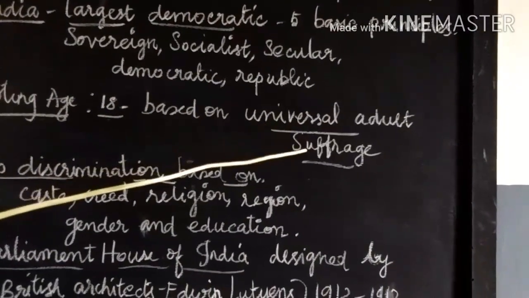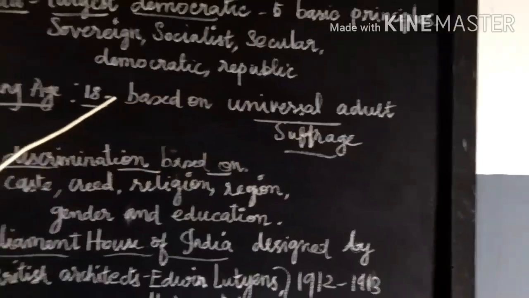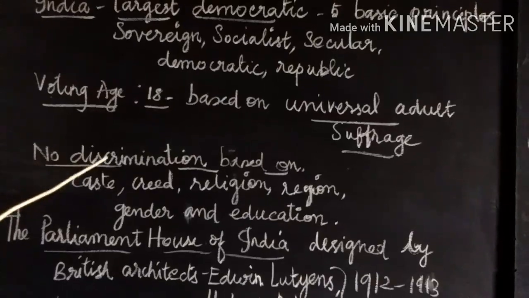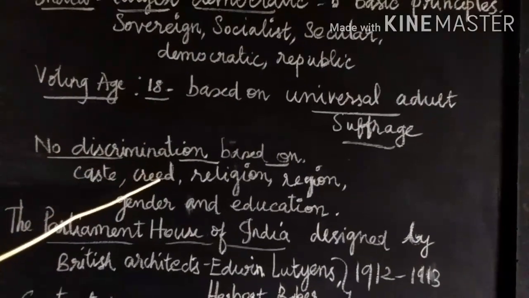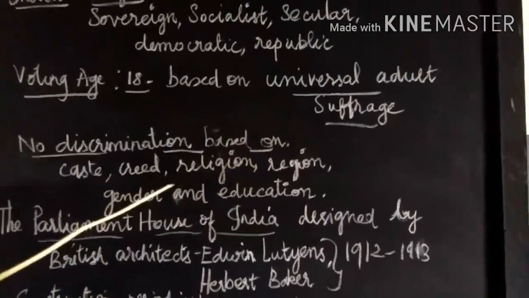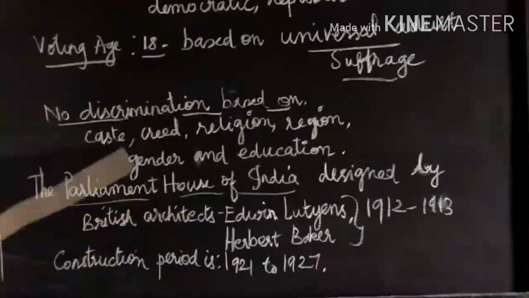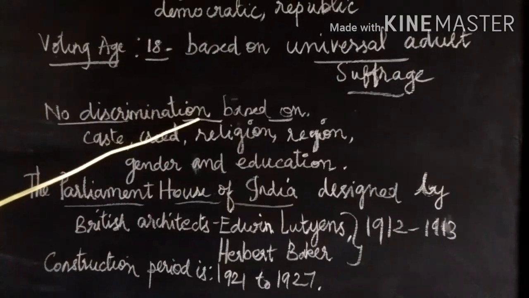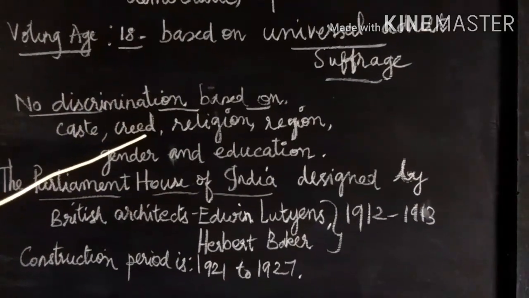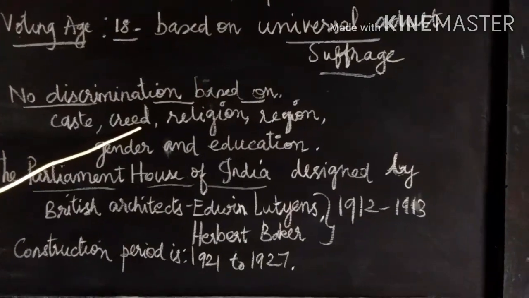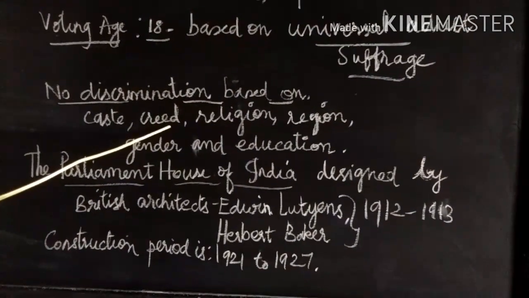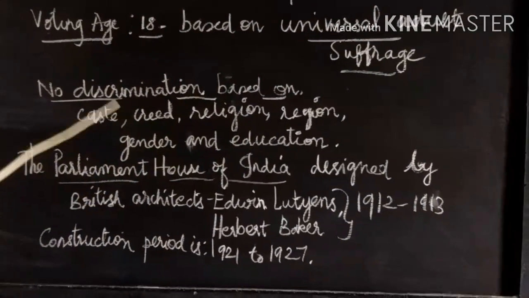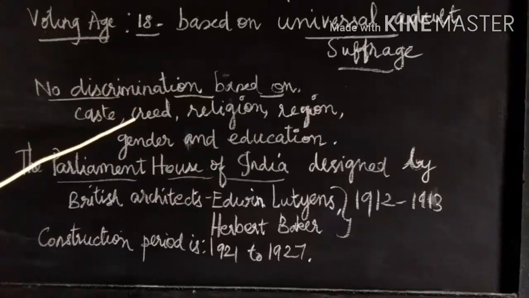There is no discrimination based on a person's caste, creed, religion, gender and education when it comes to providing the right to vote.